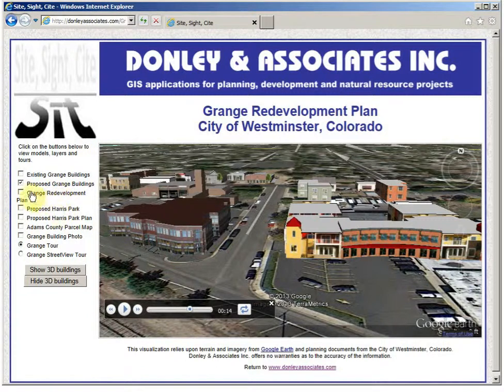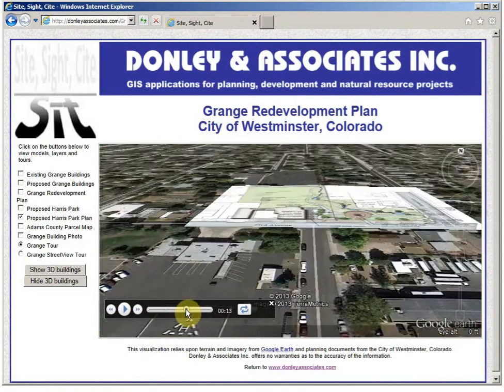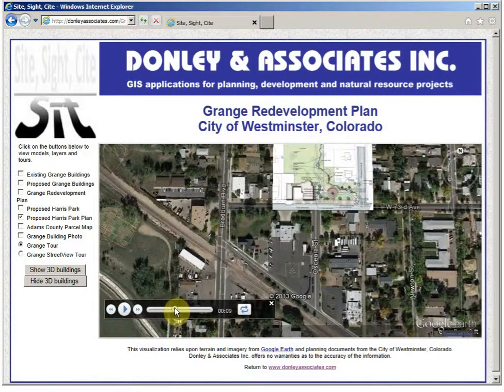Okay, in addition, there's a park plan for this area back behind the rest of the development. Turn off the Grange buildings. Again, zoom back out just a little bit so we can start to see that proposed park plan. Here's again the Grange building and the rodeo building, and you can see that there's park facilities that are located in this area.